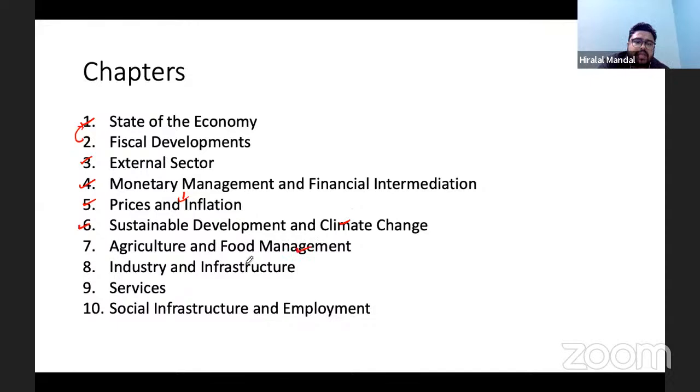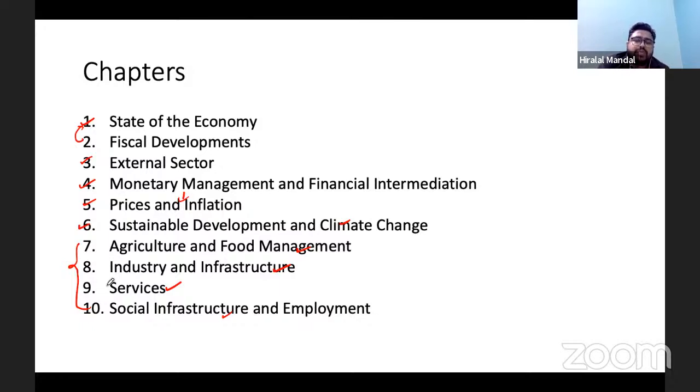Similarly, we have the sectoral performance of agriculture and food management, industry and infrastructure, services, and then the social infrastructure. All right, so these are the things that we are going to discuss.